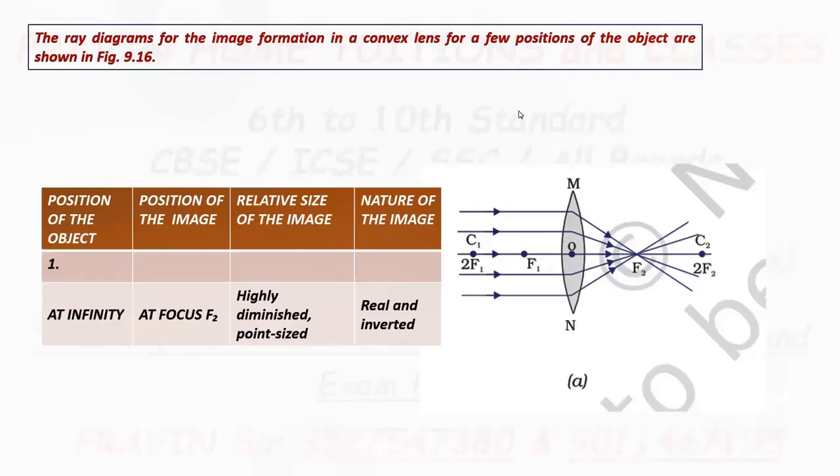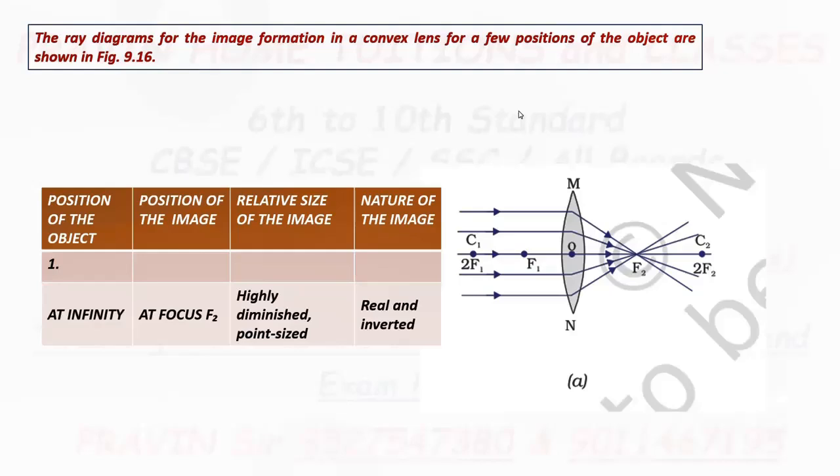So as you know, to know the nature, position and size of image, we require at least two rays.